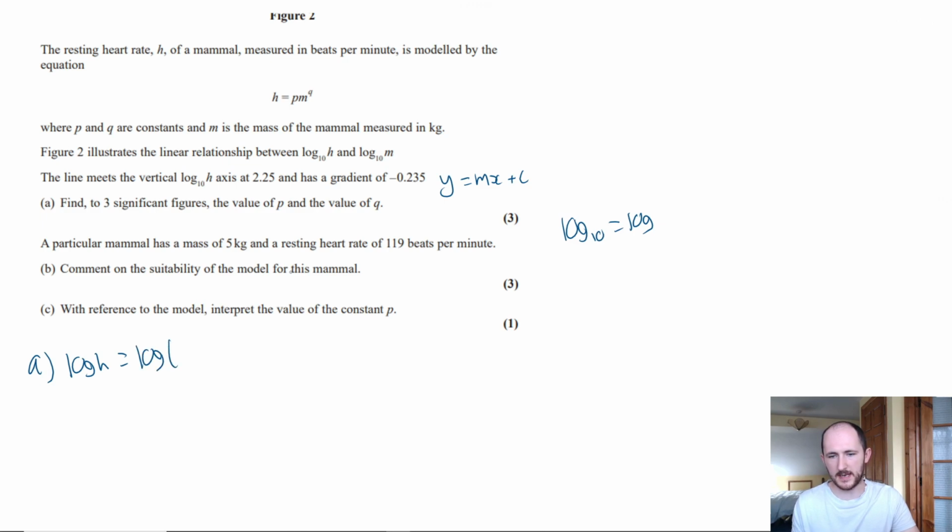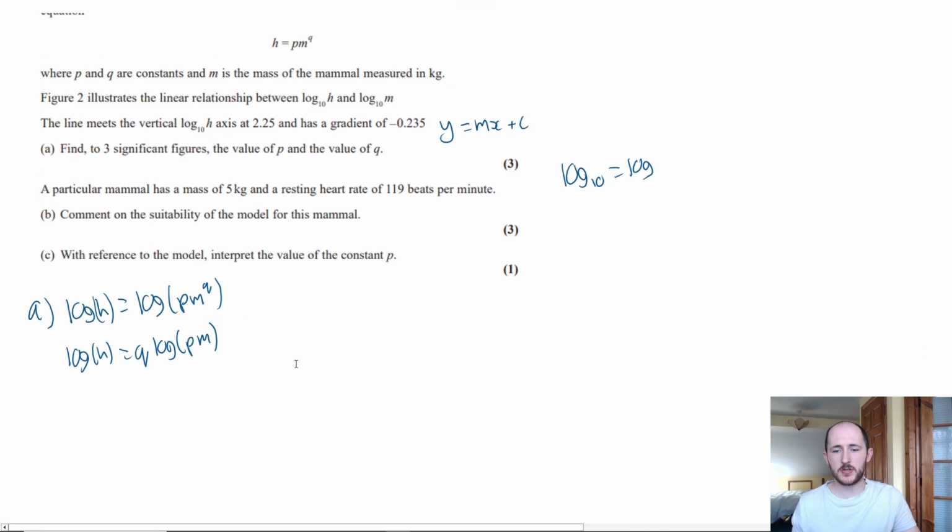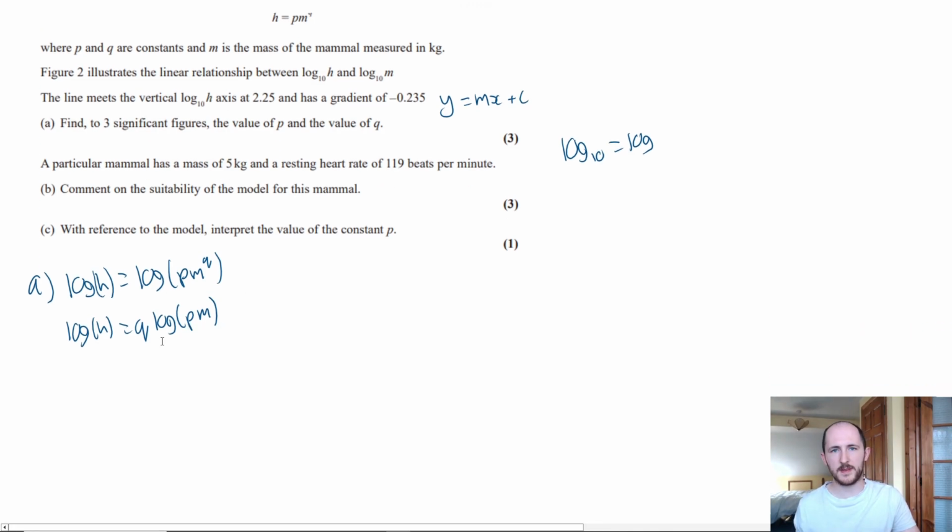I'm going to put this in brackets just because it looks a bit nicer. Let's put this in brackets as well, just so you guys can see what I'm doing. We're going to use the power law to bring the q to the front first. So we have log h equals q log pm. Now we're going to use the product rule, or the multiplication rule, the addition rule, whatever you want to call it. Because we have two things timesing each other, we can separate them out. But remember, this q has to go with both of them.